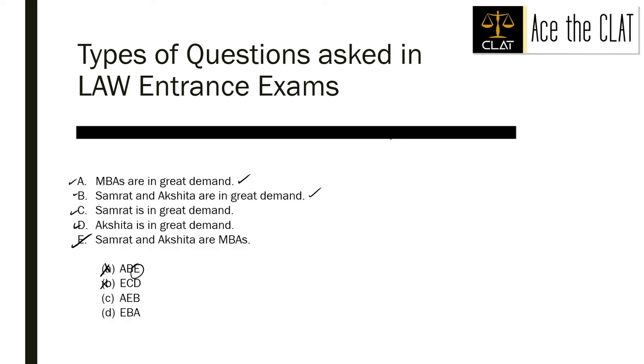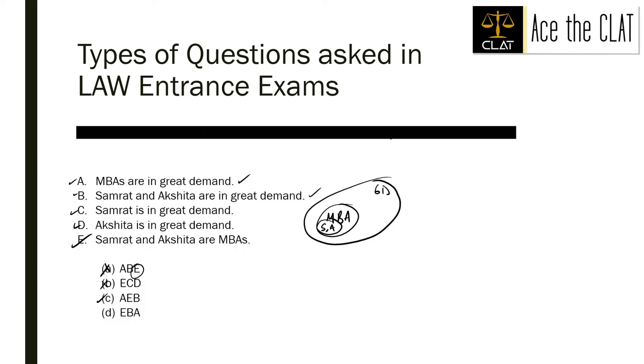C says A, E and B. Okay. MBAs again are in great demand. That's good. E says Samrat and Akshita are MBAs, which means they are inside MBAs. And B says Samrat and Akshita are in great demand. So this is the correct option, right? We have Samrat and Akshita inside MBA, which is further inside great demand, which means this is the correct option.